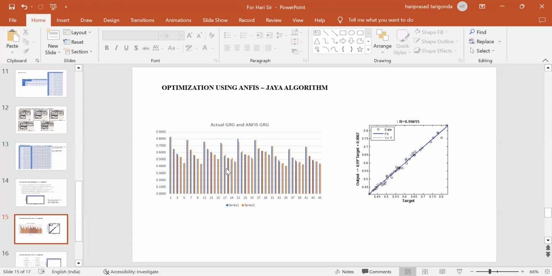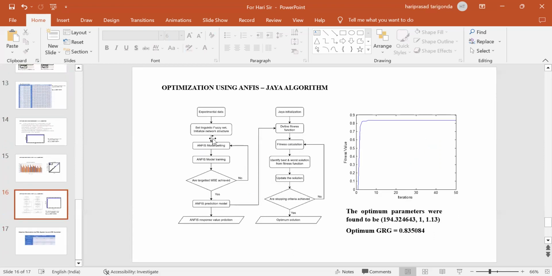Next is the comparison of optimization using the ANFIS model and the JAYA algorithm. If you compare, the results are almost similar. If you see the fitting of the curve, target versus output, the R value is around 0.994905. Similarly, for optimization using ANFIS and the JAYA algorithm, the optimum parameters are found to be 194 bar, 1 LPM, and 1.13 kW brake power, and the optimum GRG is 0.835084.